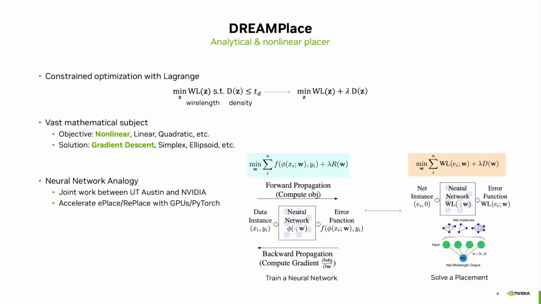Mixed-size placement is best solved by a global analytical placer, which optimizes wirelength and density constraints simultaneously as a nonlinear optimization problem, where the constraints are translated into the objective with Lagrange relaxation. This problem is then solved by gradient descent. DreamPlace accelerated the ePlace/RePlAce algorithm on GPUs.